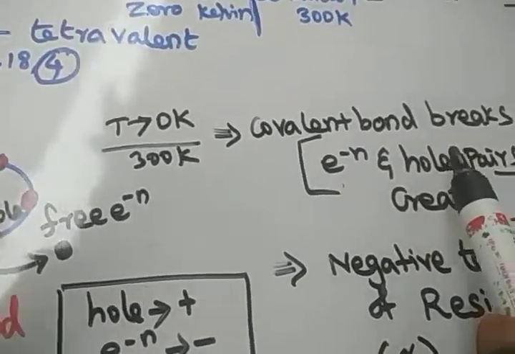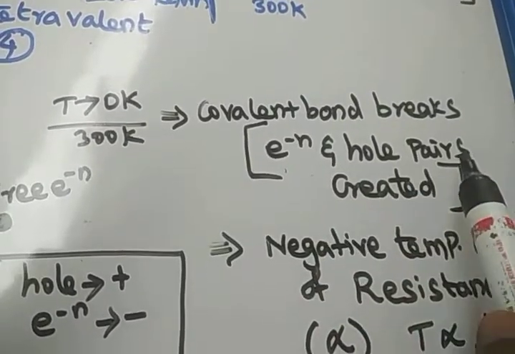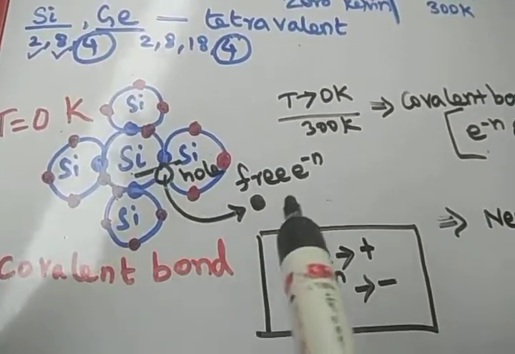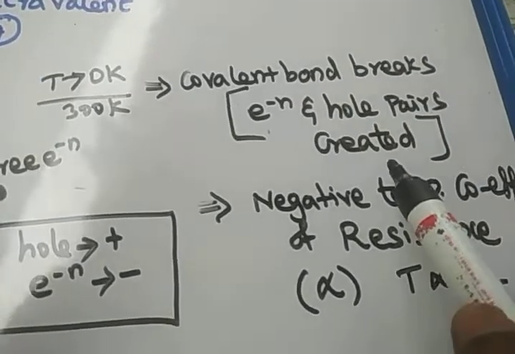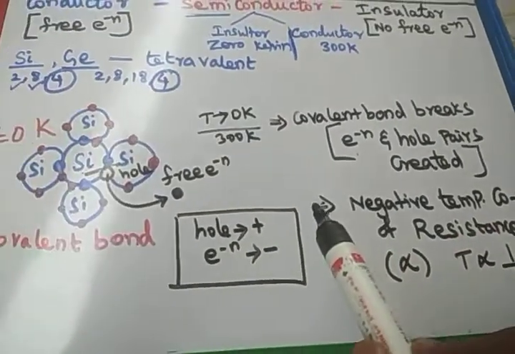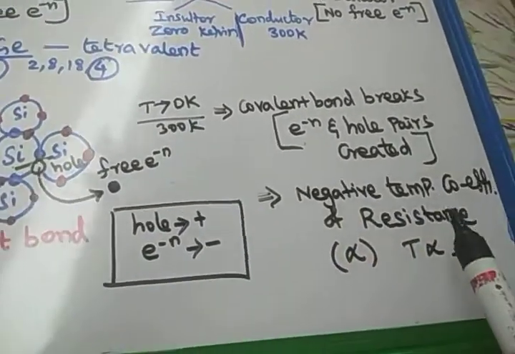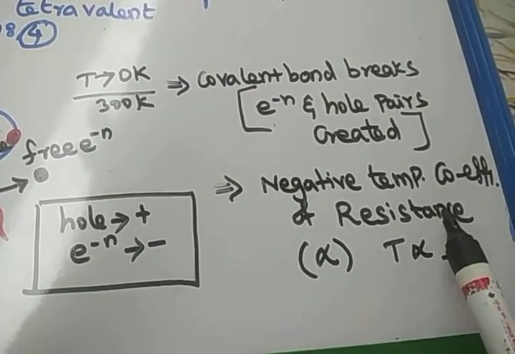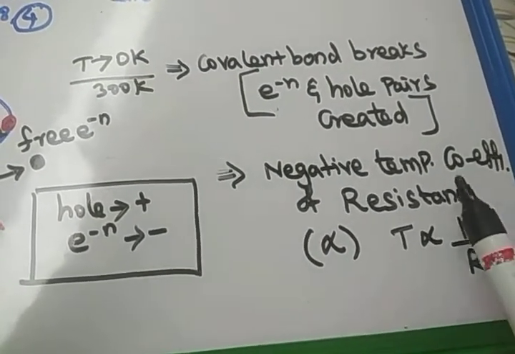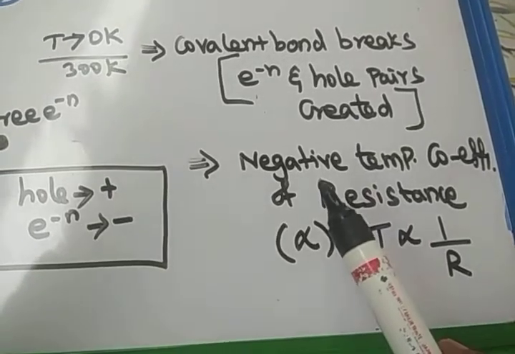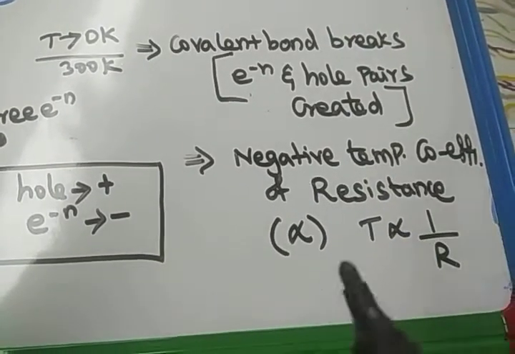So whenever the covalent bond breaks, electron-hole pairs are created. One bond breaking means one free electron and one hole will be created. In this situation, when the temperature increases, the resistance decreases and hence the conductance increases. So we can say that the semiconductor has a negative temperature coefficient of resistance.